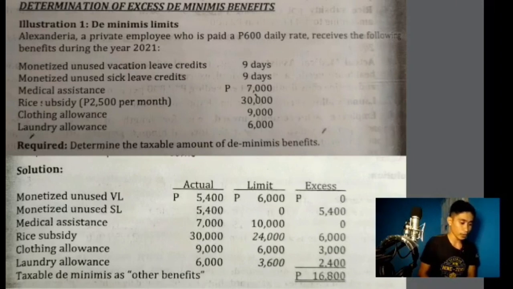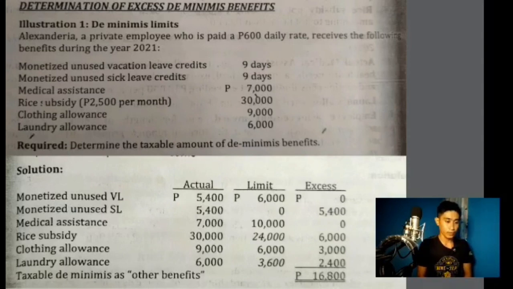Alexandria, a private employee who is paid a 600 daily rate, receives the following benefits during the year 2021. Monetized annual vacation leave credits, 9 days. Monetized annual sick leave credits, 9 days. Rice subsidy, 2,500 per month, equal to 30,000. Clothing allowance, 9,000. Laundry allowance, 6,000. The requirement is to determine the taxable amount of de minimis benefits.